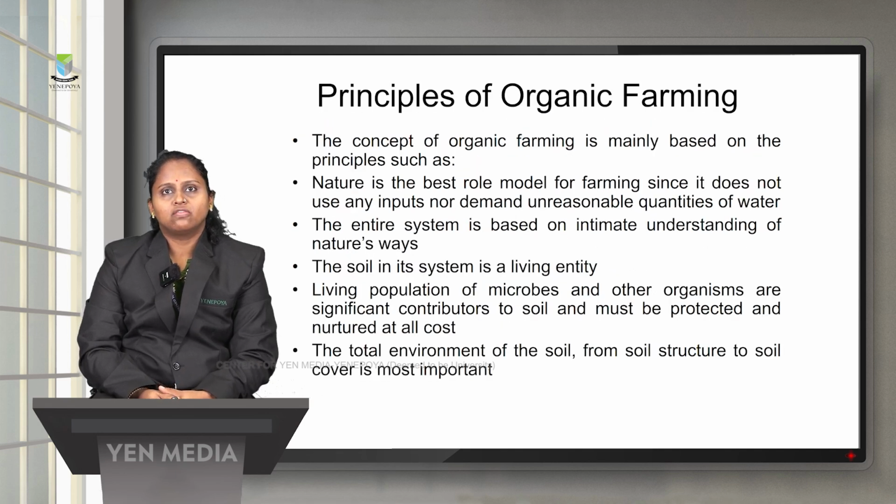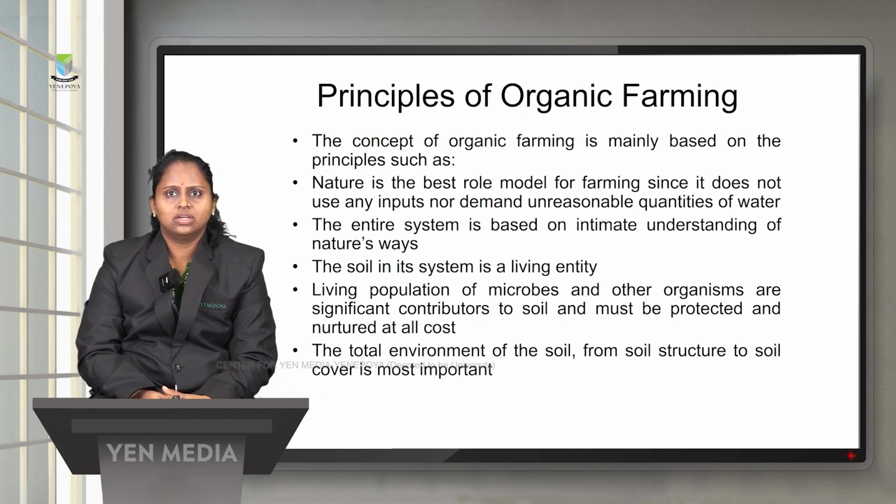So what is the principle of organic farming? The main principle is that nature is the best role model for farming, and since it does not require any input or demand unreasonable quantities of water. So the system of organic farming is dependent on nature, and it is a living entity. So the living population, that is the microorganisms and other organisms, are significant contributors to the soil, and they must be protected and nurtured at all cost. So the total environment of the soil, from soil structure to the soil cover, is very, very important in